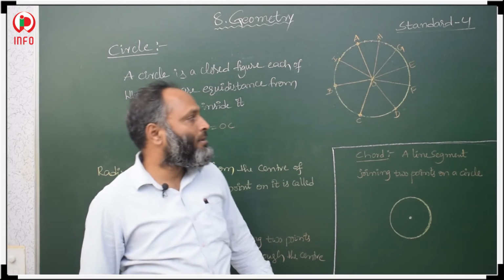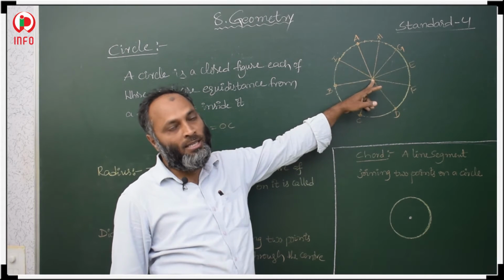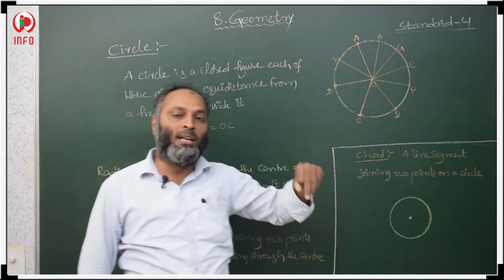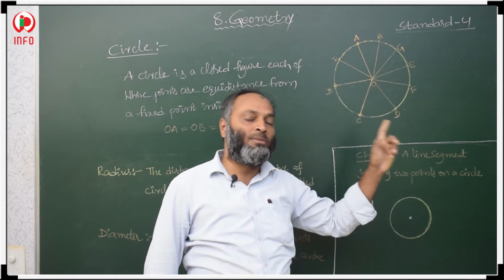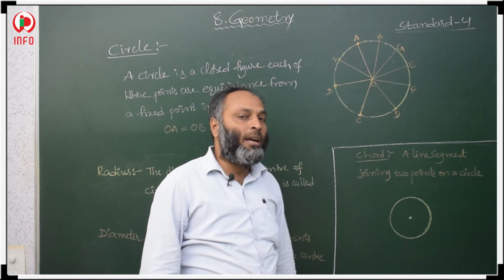So then what is the radius? Radius is the distance from the circle's center to a point on it. Whatever the point on the circle, the total distance from the center to that point is the radius.